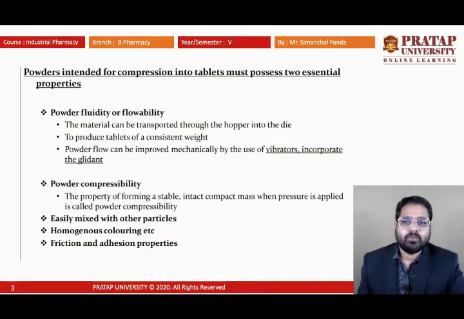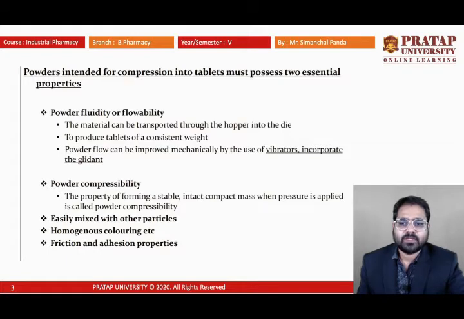So in order to make the powder flow uniformly, we generally add some amount of glidant that will help the particles to move freely and reduce the interparticular friction. Sometimes vibrators are used to move the powder particles uniformly from the hopper to the die cavity so that the tablets can have consistent weight.